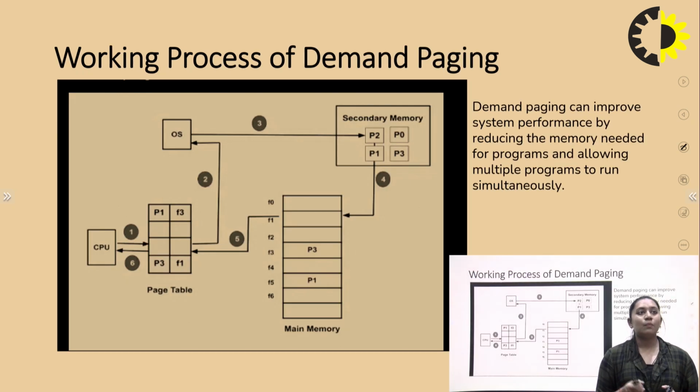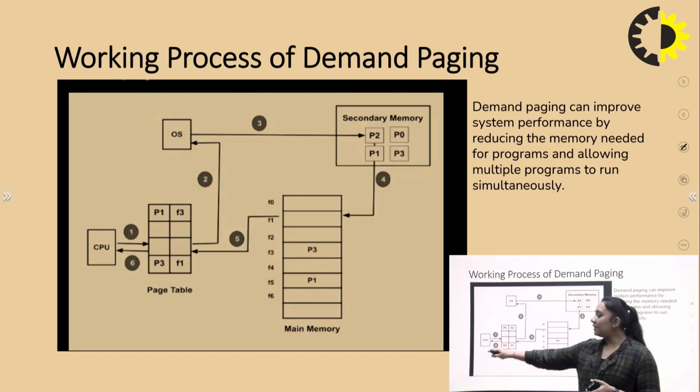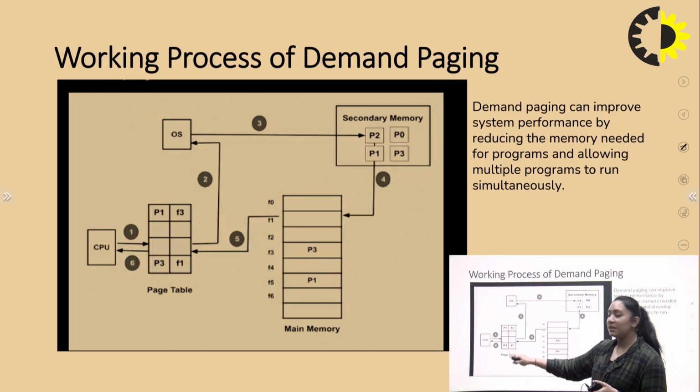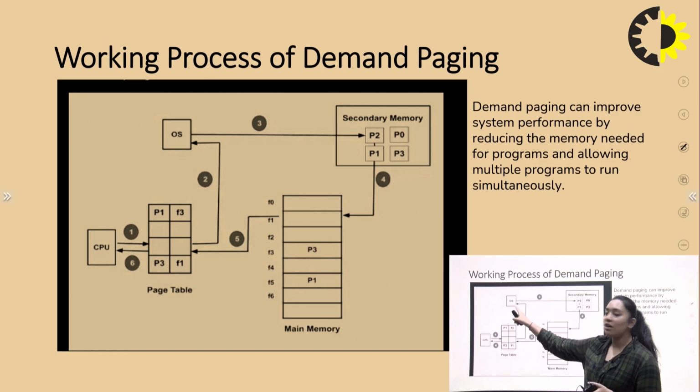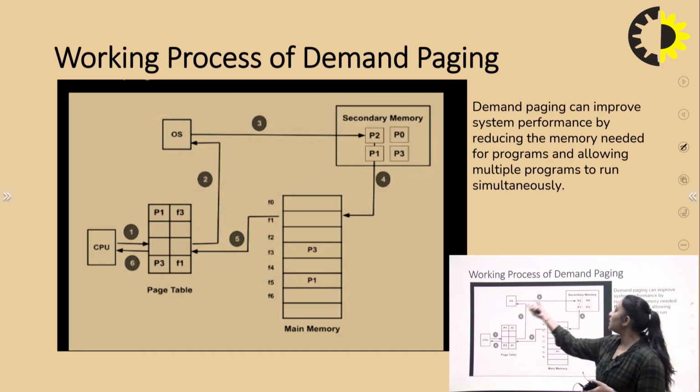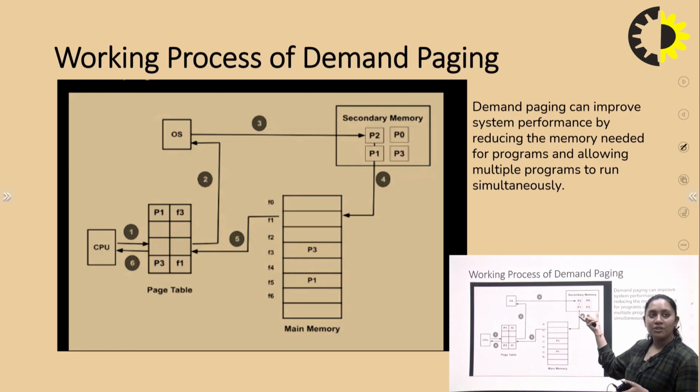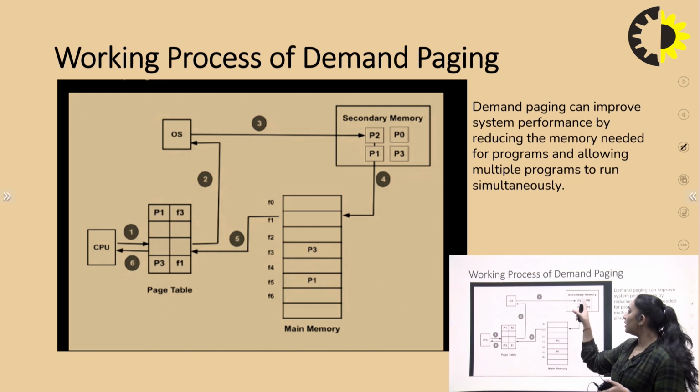Next is the working process of demand paging. As you can see, when the CPU loads the process, it goes to the page table, and in the page table some segmentation is needed to store the process. Then this page table is updated in the operating system interface. Each operating system interface holds the process page table, and this page table can go into the secondary memory, where all the process segments can be stored.